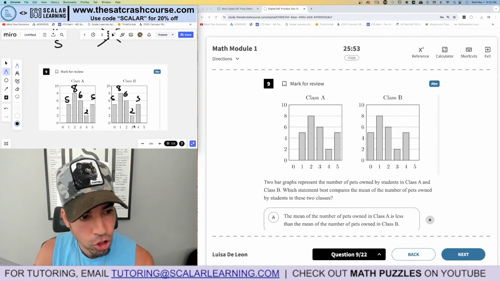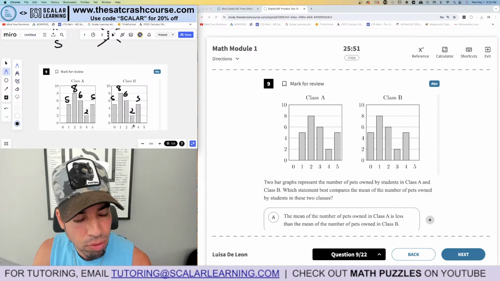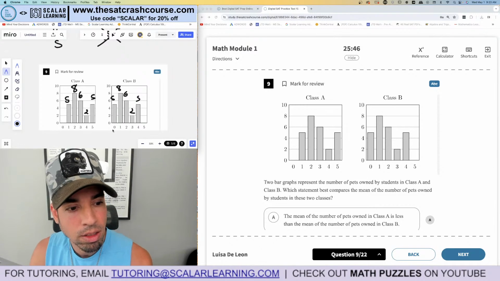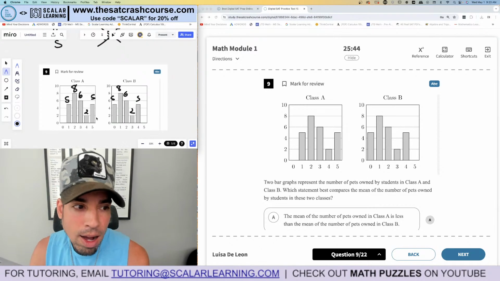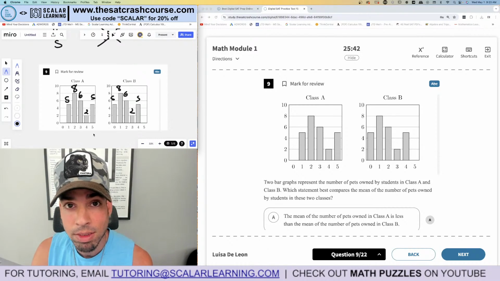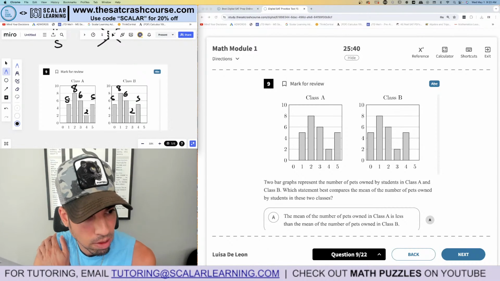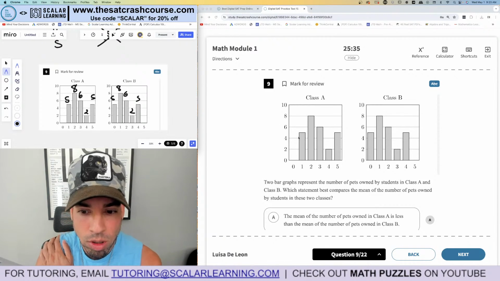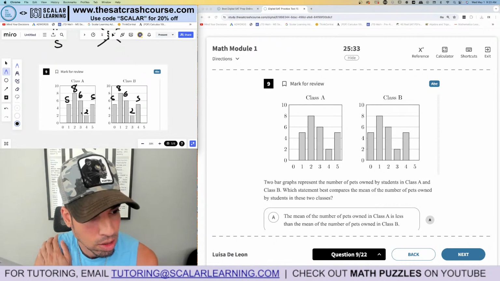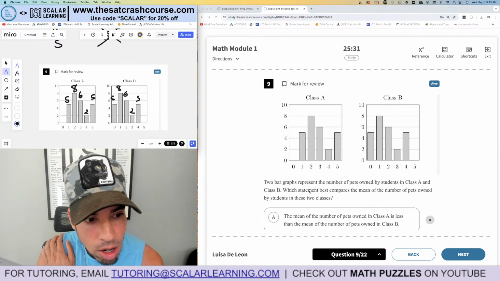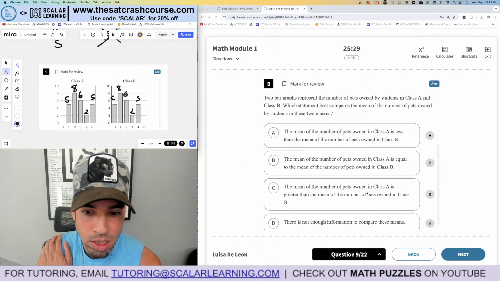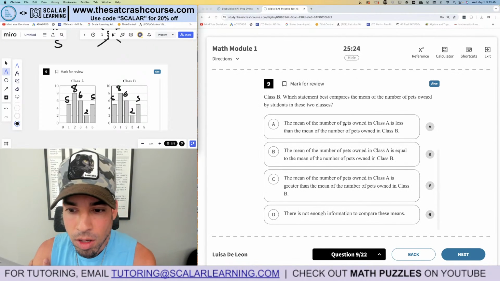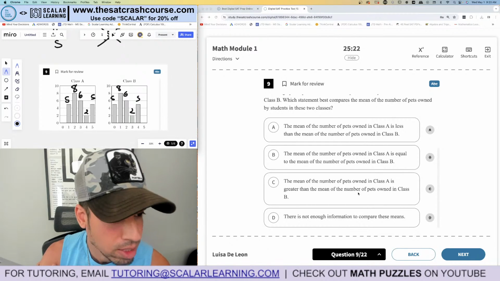Okay. Actually, wait a minute. The frequencies are identical, but this is shifted up. Obviously, A is going to be a bigger mean. I don't even have to calculate it. I could, by saying 5 times 1 plus 8 times 2, add all those up, and then divide by the total number of people, which is 26. But I already know A has to be bigger because the same frequencies but larger values. So the mean of pets owned in Class A is greater.